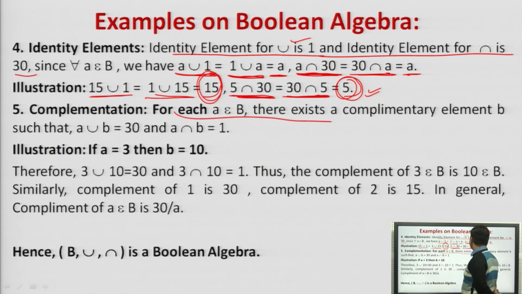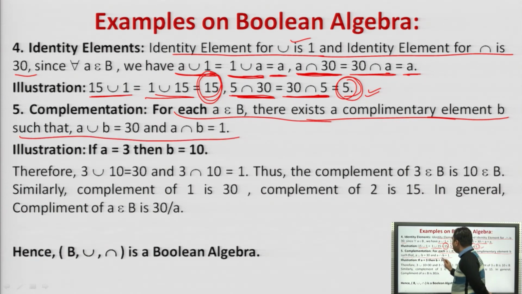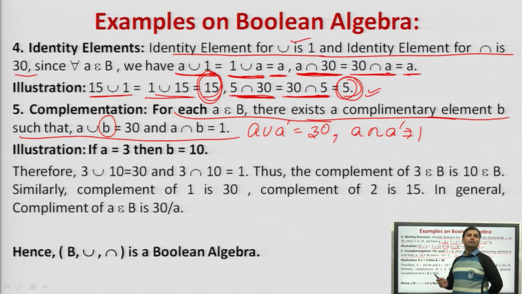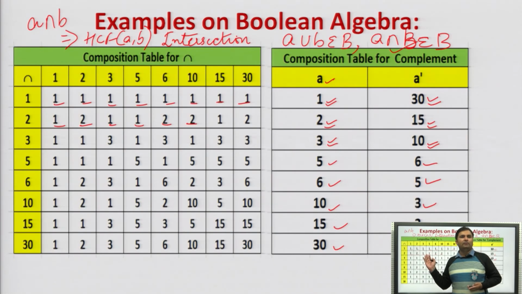For each A belonging to the set, there exists a complementary element B such that A union B, this B is the complement. We can also write this as A union A complement is 30, and A intersection A complement is 1. So, let's take A is 3. So what will B be? The complement of 3 is what? 30. As we have done through the composition table,